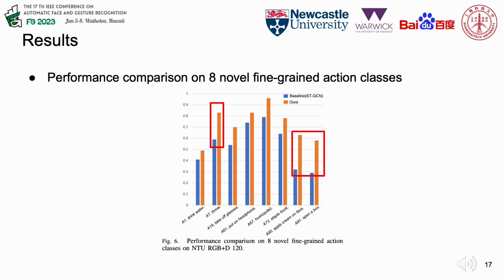In this figure, we compare our model with the baseline holistic modeling method. On 8 novel fine-grained actions, which highly rely on hands, we can observe that our method outperforms the baseline STGCN on each class, demonstrating the effectiveness of our local part-level modeling.